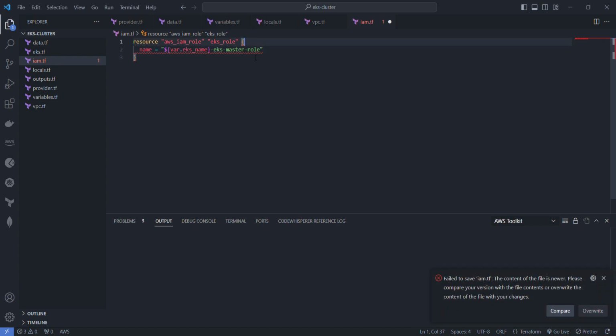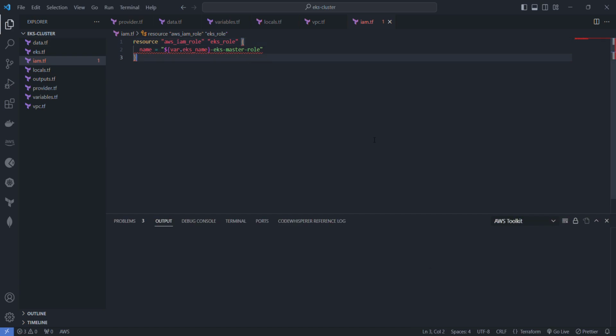I hate this. That thing annoys me. I don't know what causes it. So if you know what causes it, just let me know in the comments, and I'll fix whatever I need to fix.